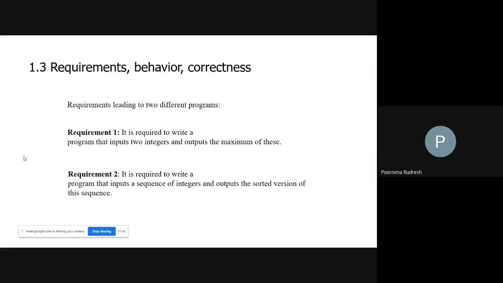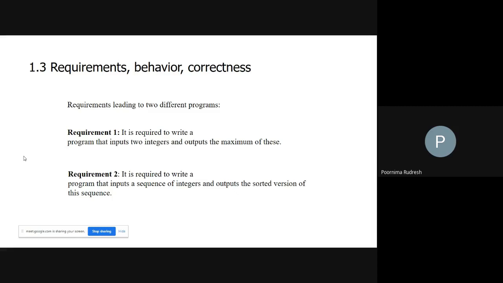But after some time, my requirement changes. So what will my requirement be? I want to enter the two inputs in two different lines, not in a single line. Initially, I entered two numbers separated by a space, 2 space 5, and I got the output.